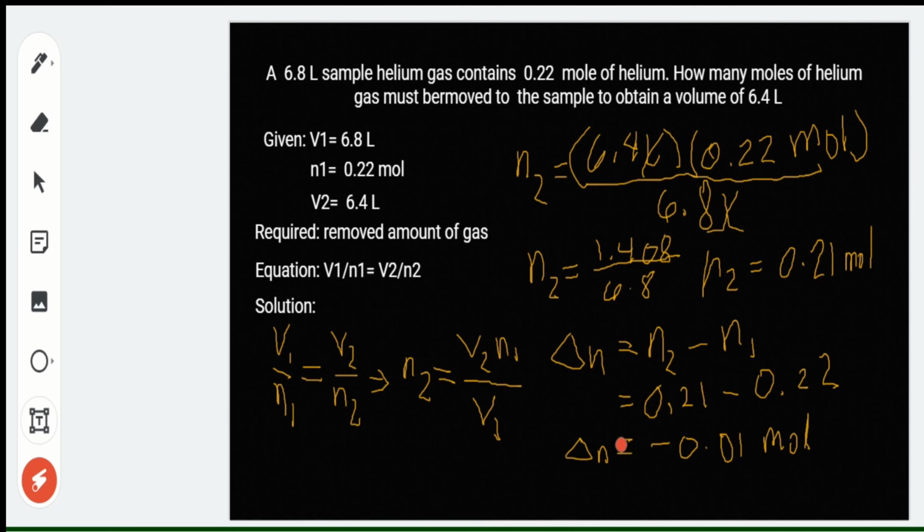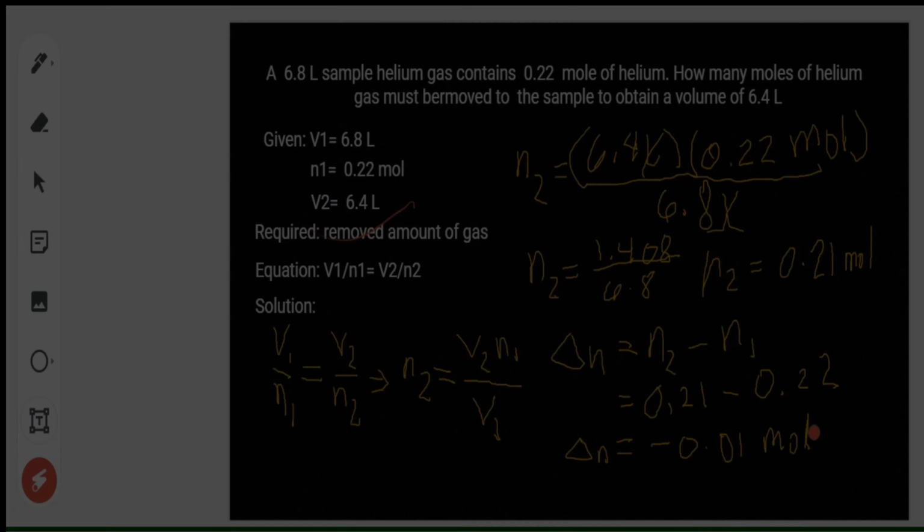So, anong ibig sabihin ng negative dito? Ibig sabihin ng negative, ito yung nabawas or na-reduce. Ilan yung nabawas doon sa ating initial? 0.01 moles. Ito yung nabawas. Ito yung na-remove na amount of gas para magkaroon tayo ng final volume na 6.4 liters.